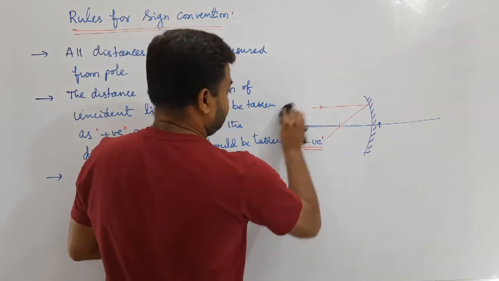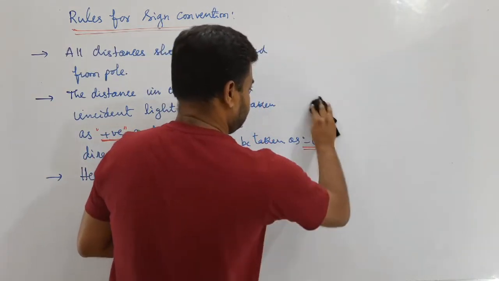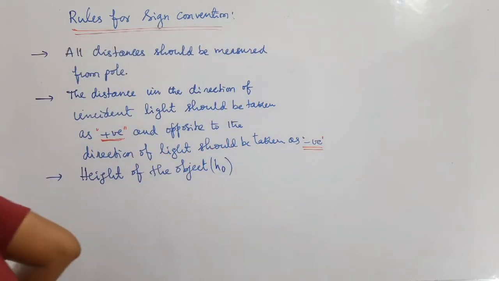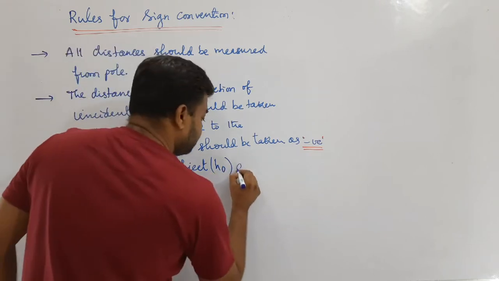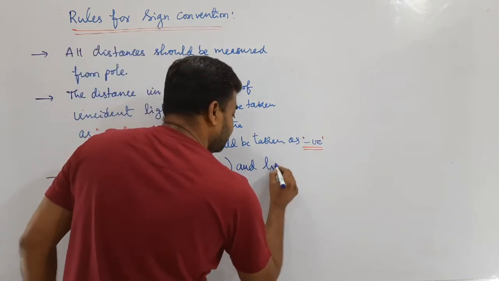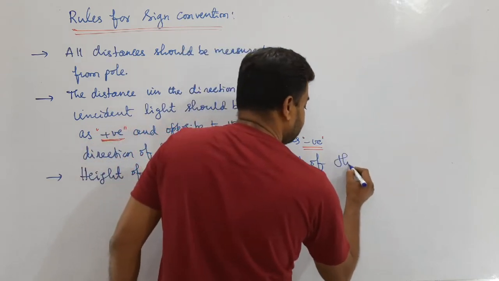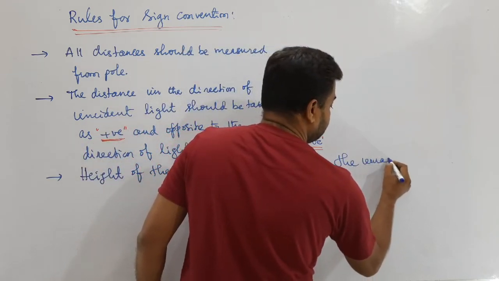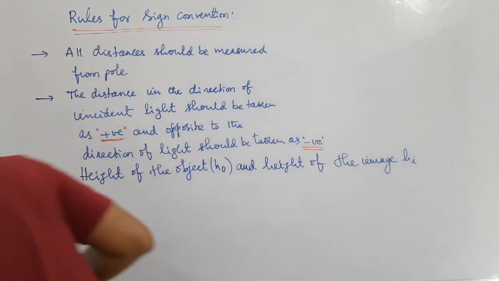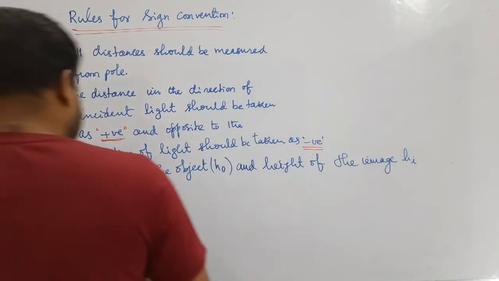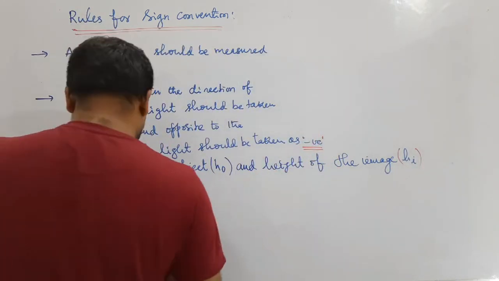You write here height of the object and height of the image. The height of the image we say as hi, and the height of the object is h naught.